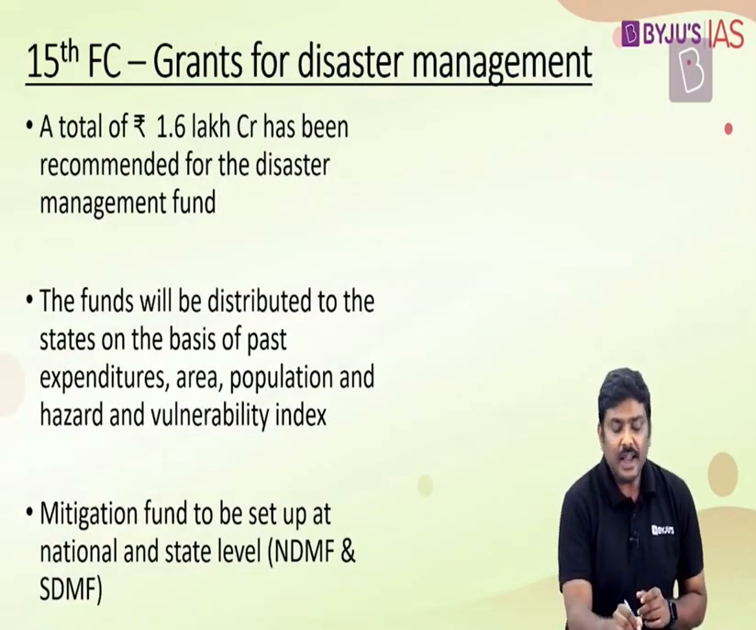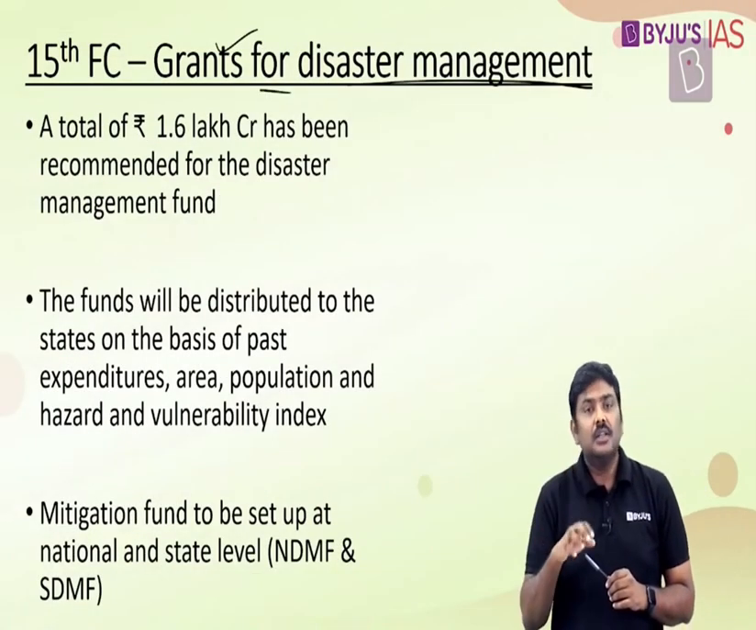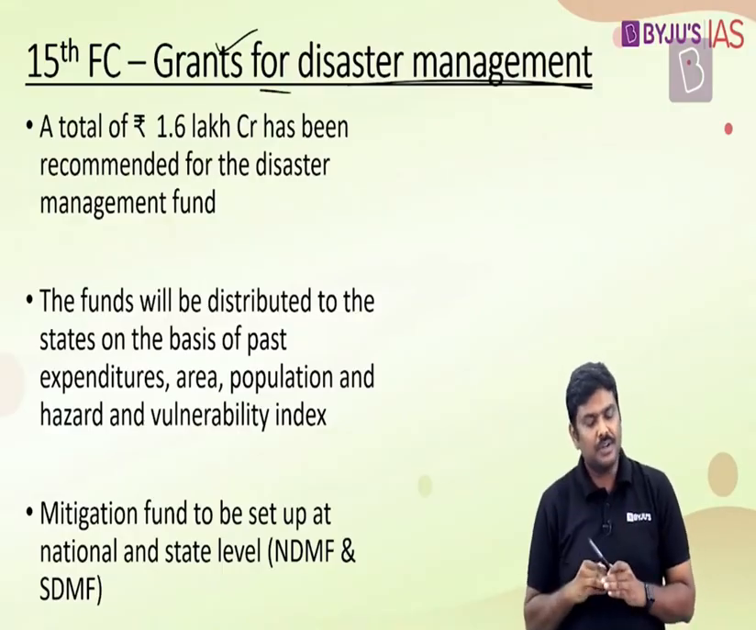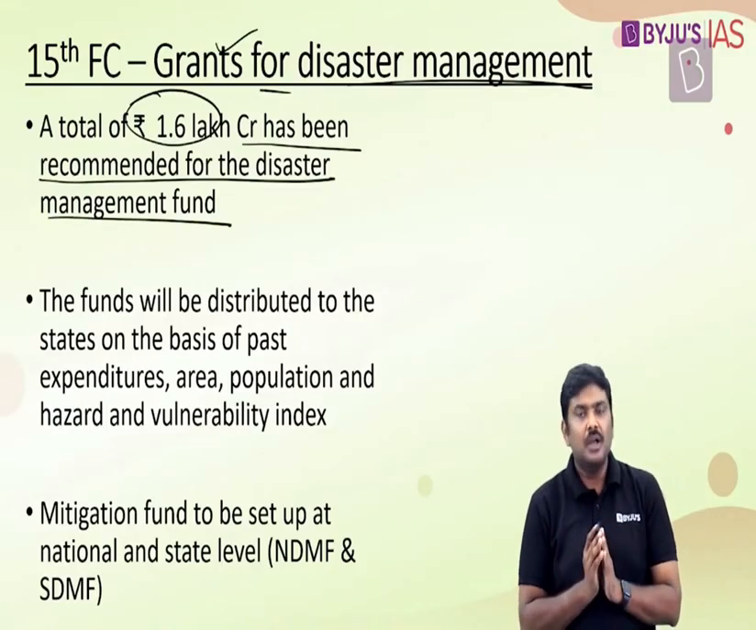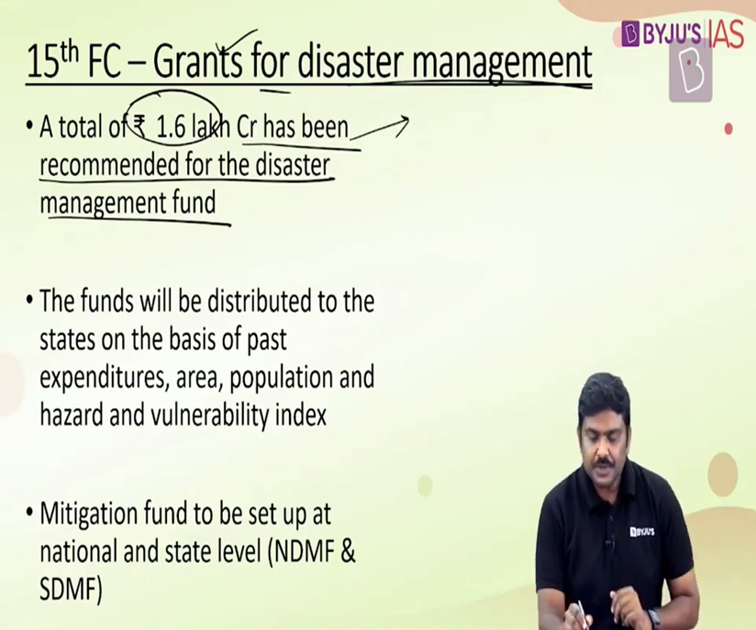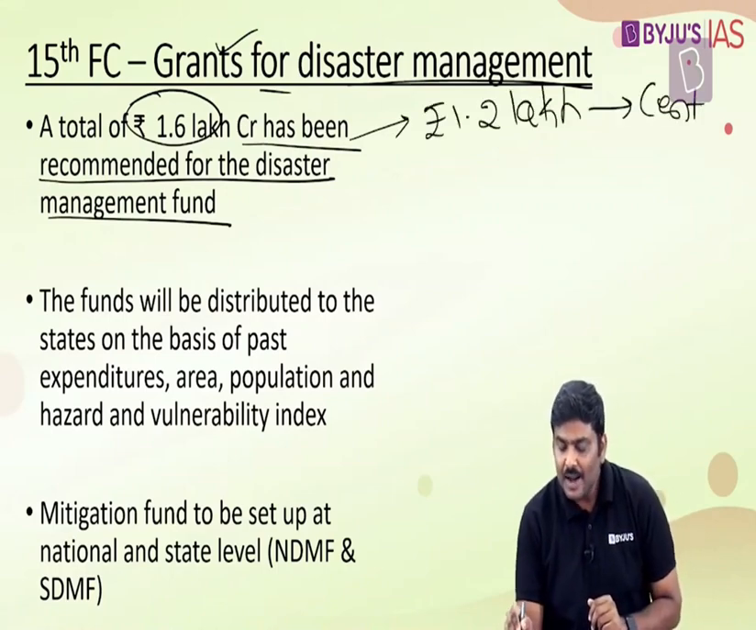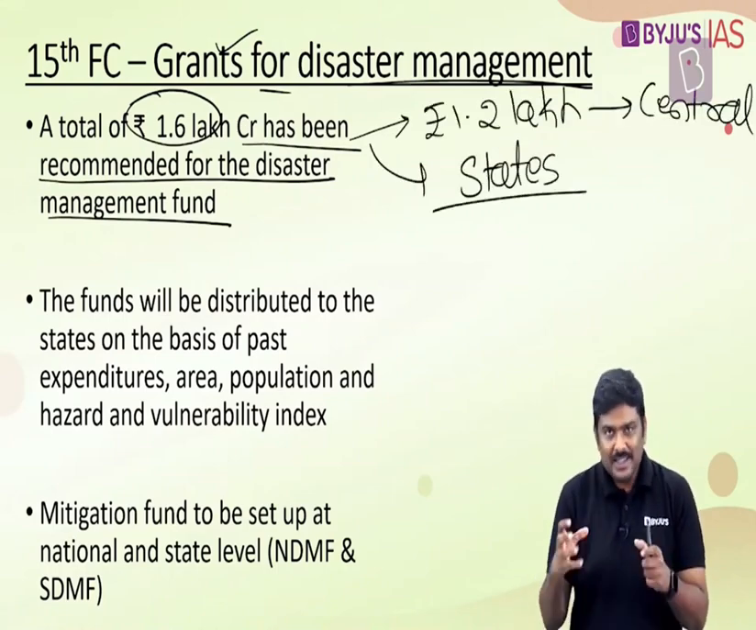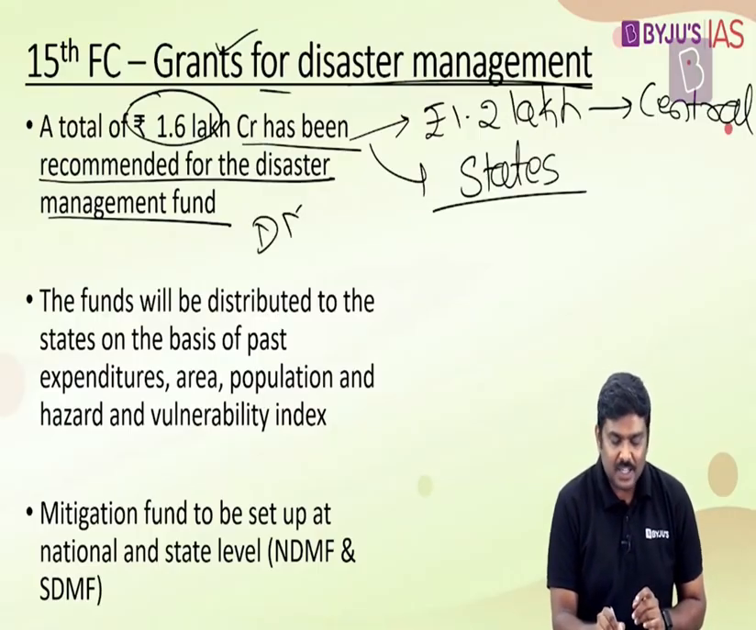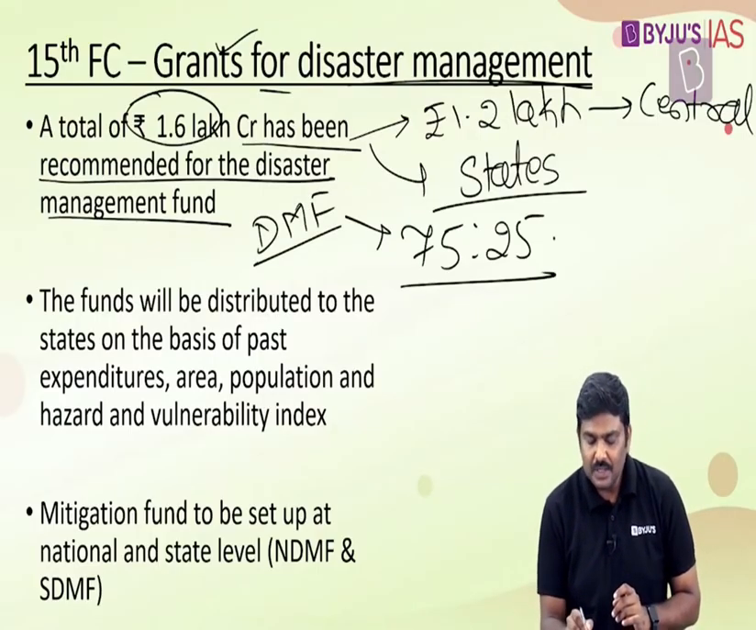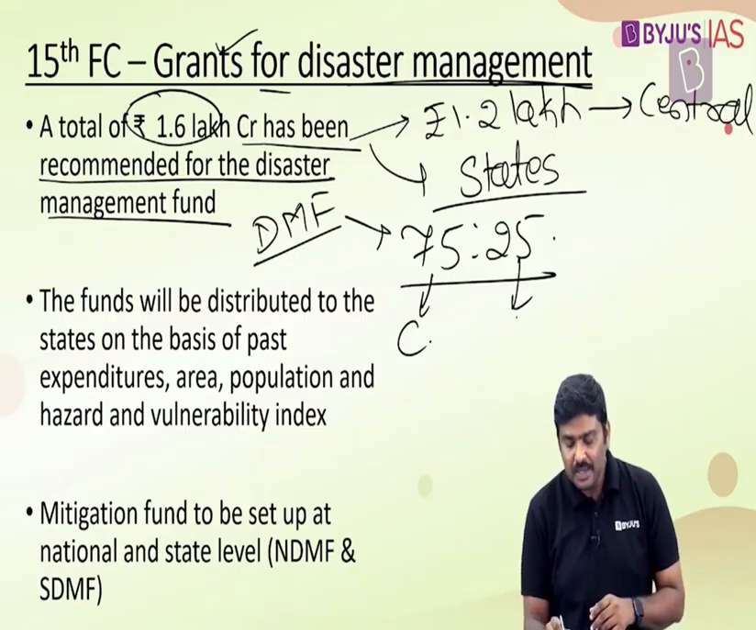And finally, the type of grants for disaster management. Now, please understand this: in case of disaster management, the 15th Finance Commission has provided two important recommendations. First point: a total of 1.6 lakh crore rupees has been recommended for the disaster management fund. But please understand this: out of this 1.6 lakh crore rupees, 1.2 lakh crore rupees will come from the central government, and the remaining will come from the respective states. That is, the basic contribution to this fund, the disaster management fund, will be in the form of 75:25. 75% will be the central government contribution, 25% will be the state's contribution.